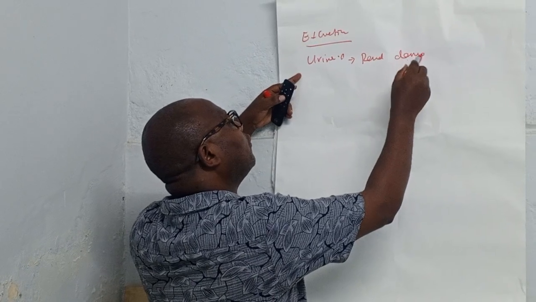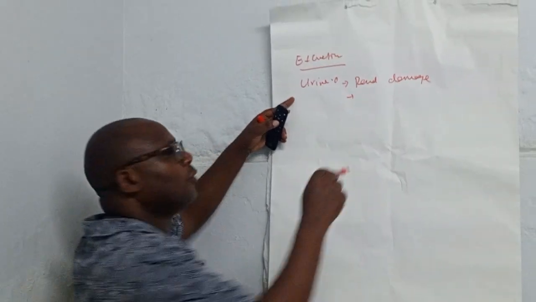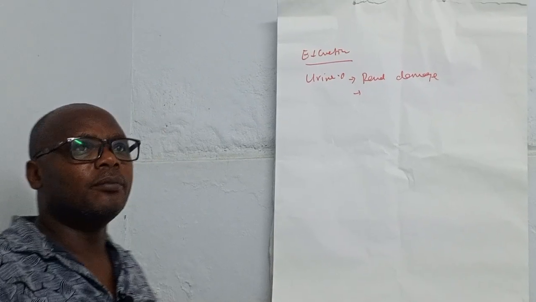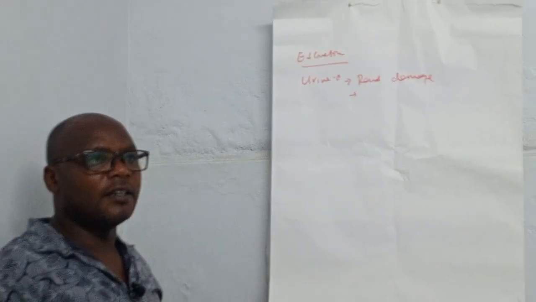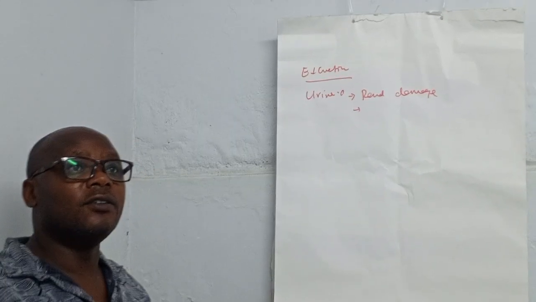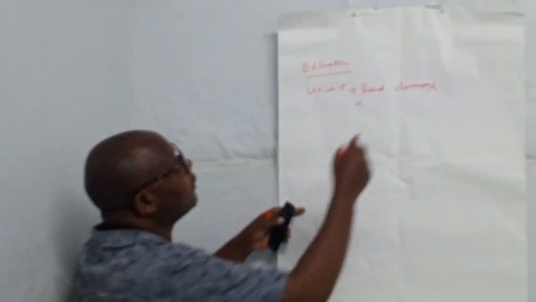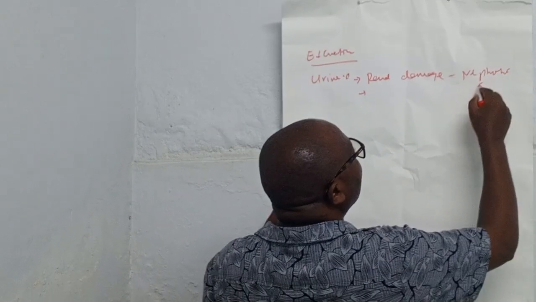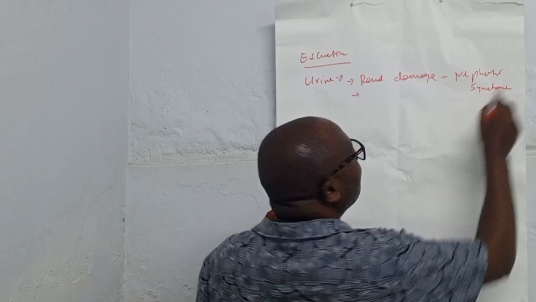In cases of renal damage, where the function of the kidney is reduced, that is the time you have a lot of albumin in urine. For example, it is very common in nephrotic syndrome.